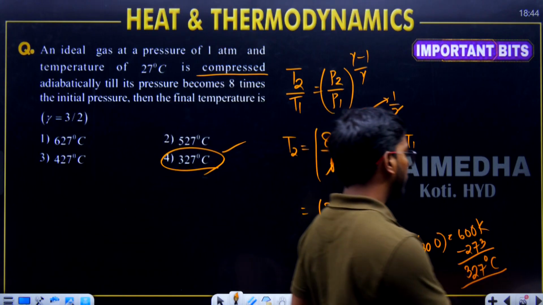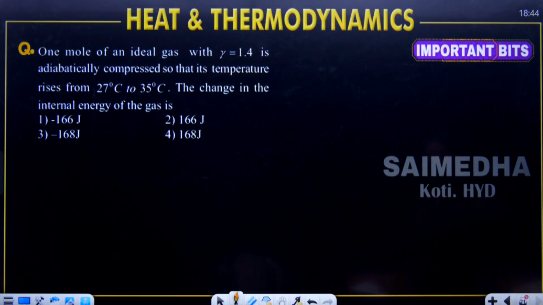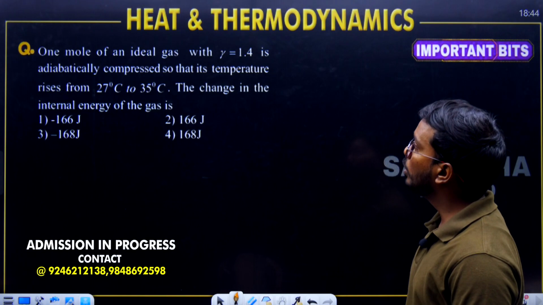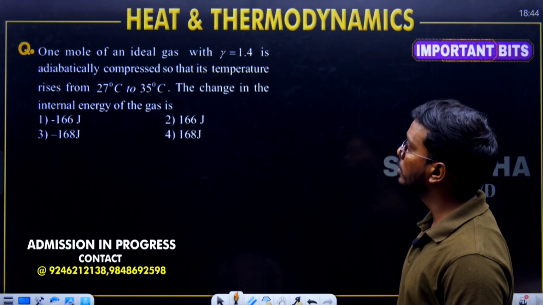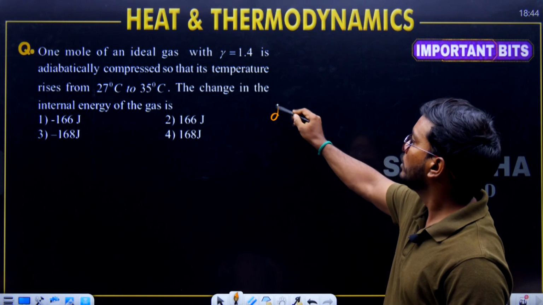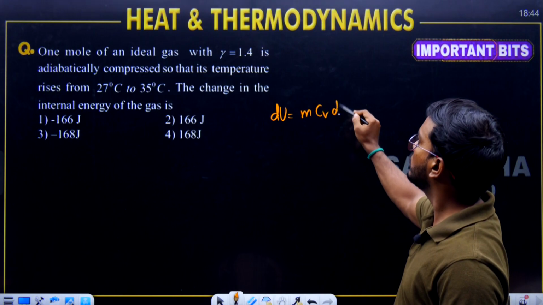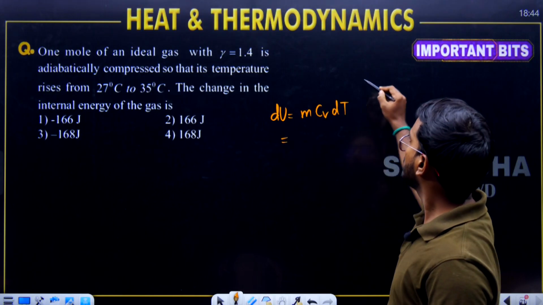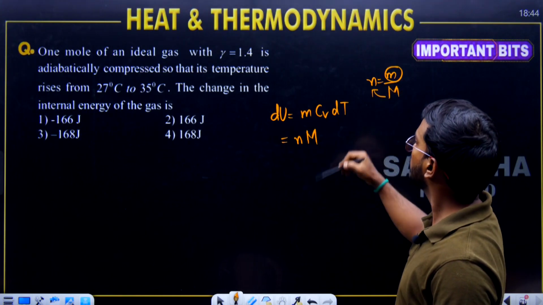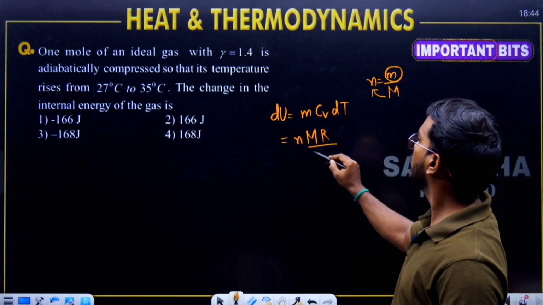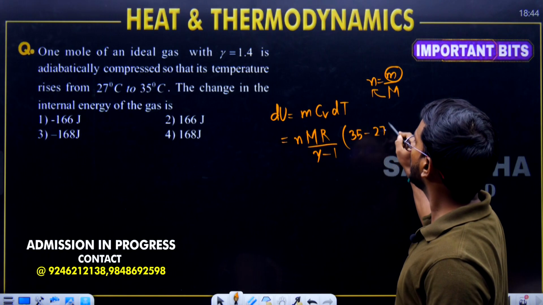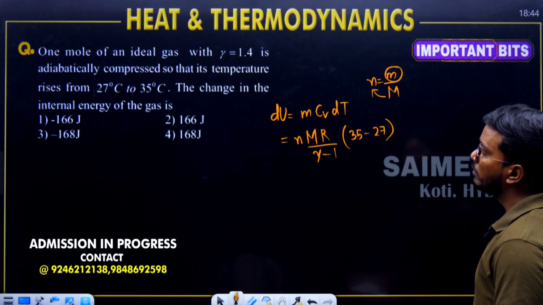Moving on to the next expected question, a most important question, the final question for this end of part 1 of the thermodynamic process. 1 mole of ideal gas with gamma equal to 1.4 is adiabatically compressed so that the temperature rises from 27 to 35. The change in internal energy is equal to? We know the formula dU is equal to m into Cv into dT. m can be written as number of moles equal to mass divided by molecular weight. So mass is equal to number of moles into molecular weight. Cv can be written as what? R divided by gamma minus 1. dT, the change in temperature, is what? 35 minus 27.